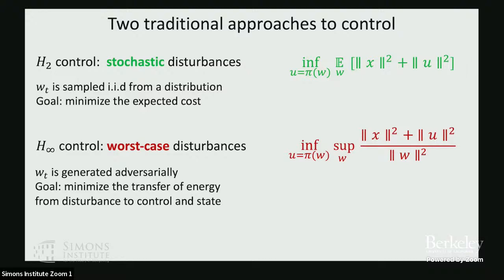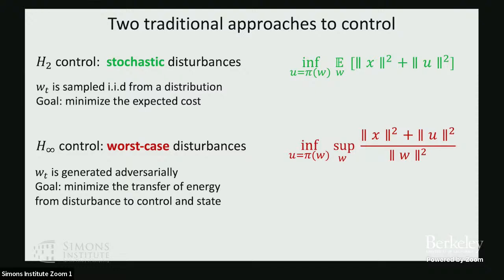So in this model, we take a worst case perspective, and we model control as the minimax game played between the controller and nature, which is selecting the W's. And the goal of nature is to try to find a disturbance which is small in energy, but which forces the controller to incur a high cost. And the controller's goal is to be robust to this situation, to try to minimize this ratio.